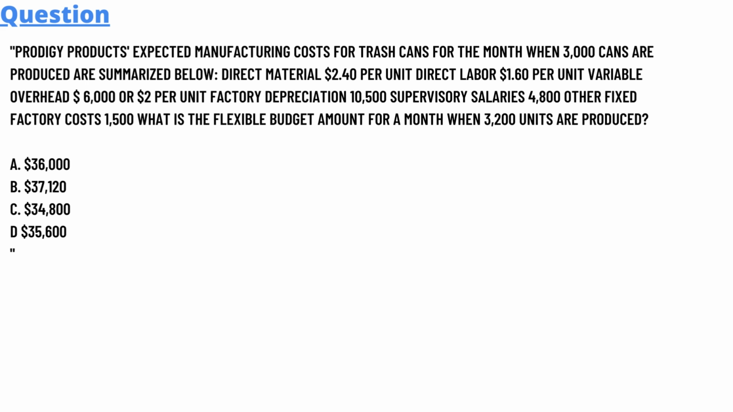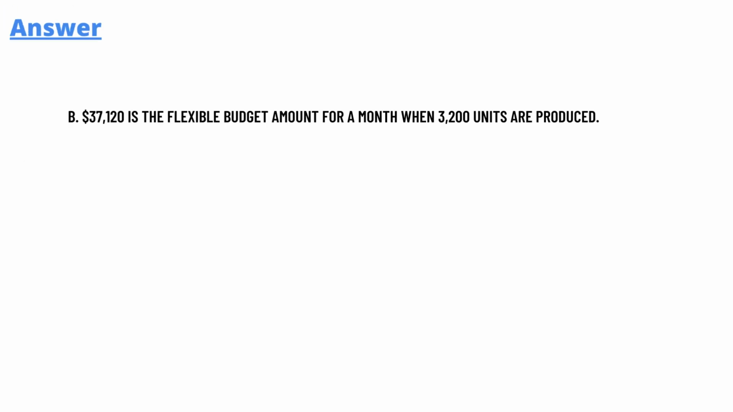36,000, 37,120, 34,800, 35,600. The correct answer of the question is option B, 37,120 is the flexible budget amount for a month when 3,200 units are produced. So that is the answer of the question.